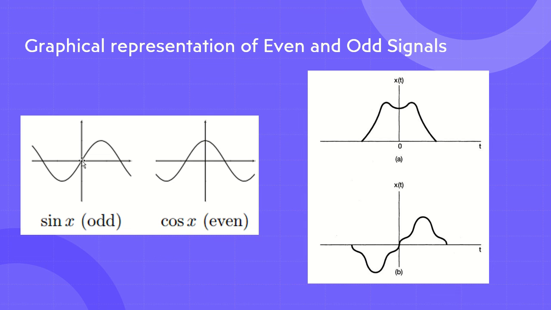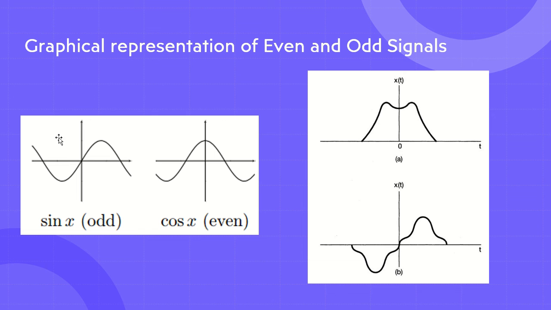But what if I had it like this? Then it would have been symmetric, right? But actually it is not going that way, so it is anti-symmetry. And what I was saying is that the value at this instant and at this instant on the negative side is not the same.